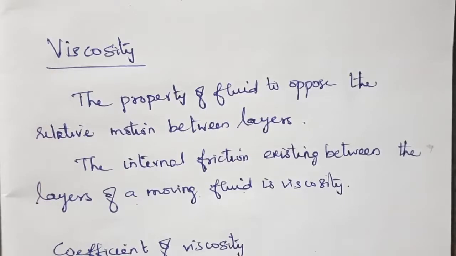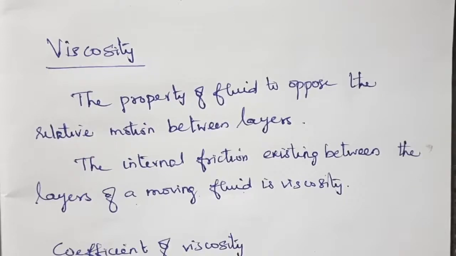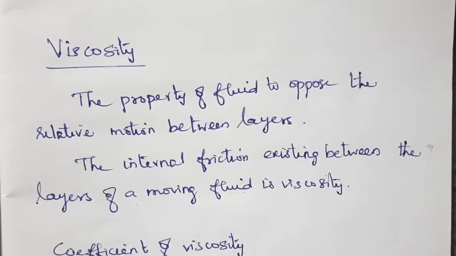When an object is in contact with a surface, we will have friction, isn't it? So here, when a fluid moves relative to a solid, or when two fluids move relative to each other, a frictional force occurs. That is the resistance. The resistance to motion is friction. So resistance to fluid motion is similar to the friction produced when a solid moves on a surface. So this is about viscosity.